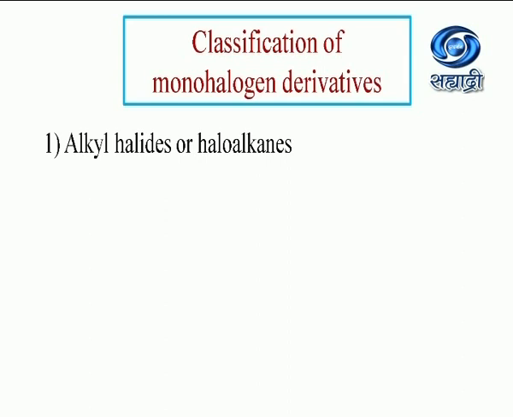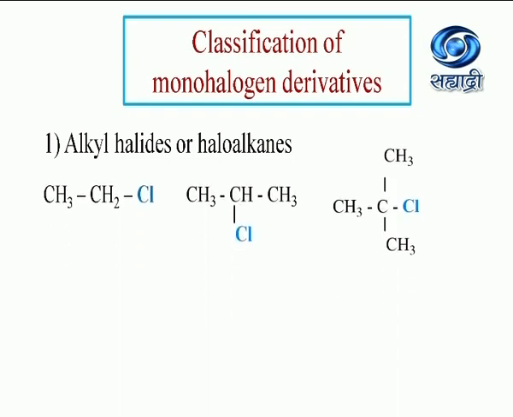We'll see classification of monohalogen derivatives in somewhat detail. This classification is based on the hybridization of the carbon atom and the position of the halogen atom where it is attached. The first one is alkyl halides or haloalkanes. These are monohalogen derivatives of alkanes. I'll give a stress on alkanes, which refers to a saturated carbon skeleton.